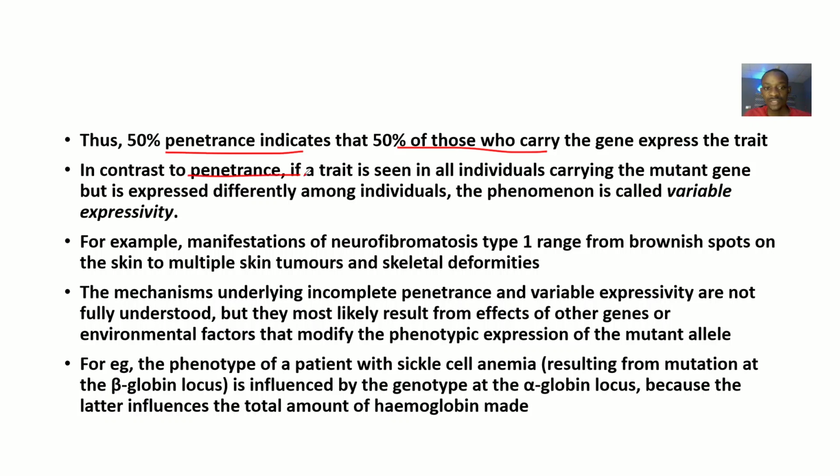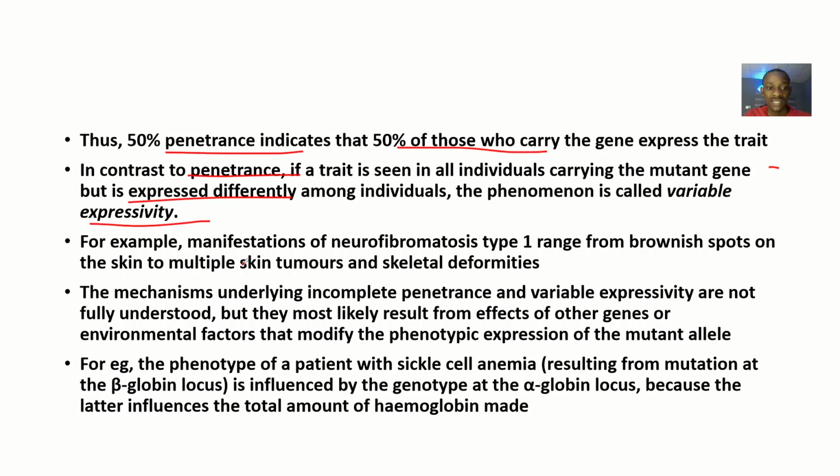In contrast, if a trait is seen in all individuals carrying the mutant gene but is expressed differently among the individuals, so I might be affected, you might be affected, but the degree is different because we are two different individuals, this is known as variable expressivity.